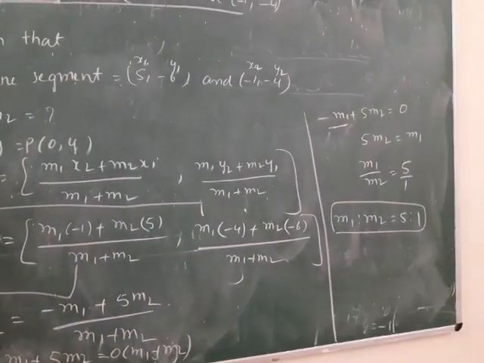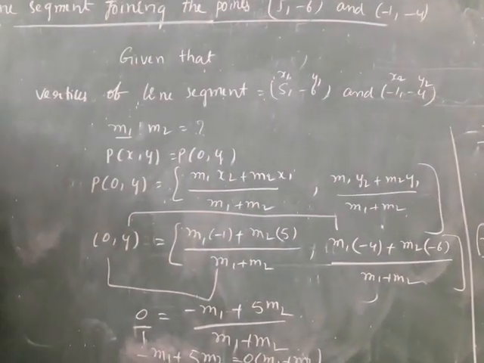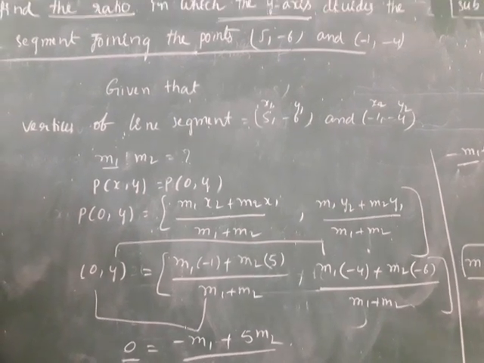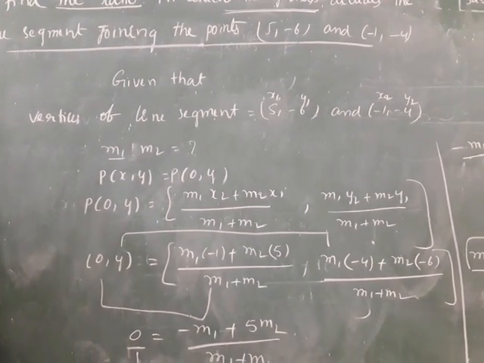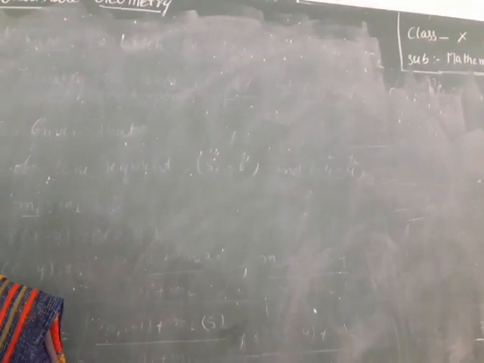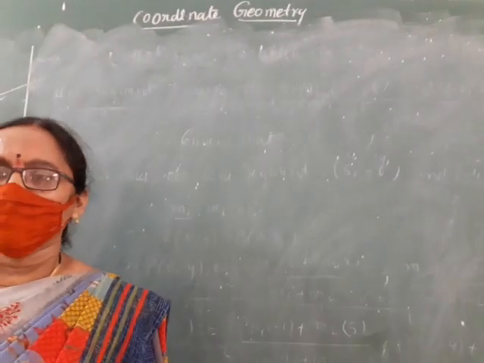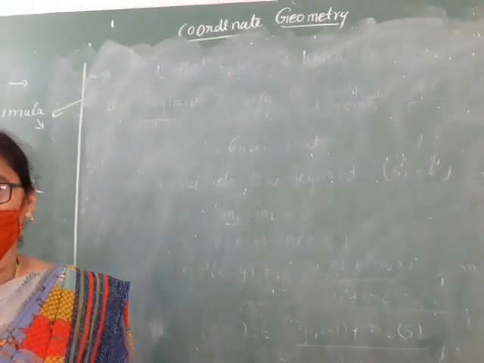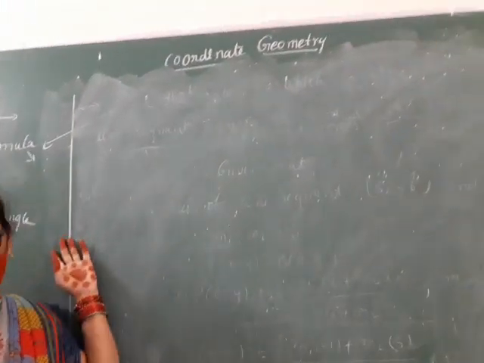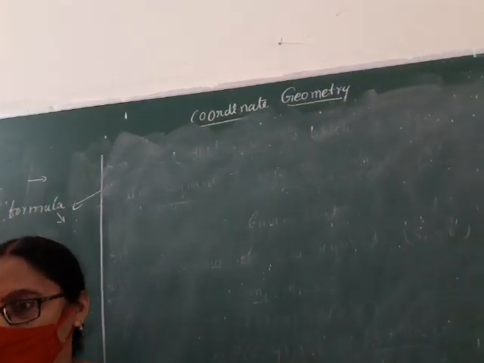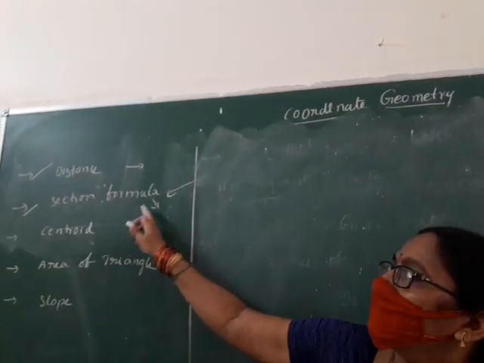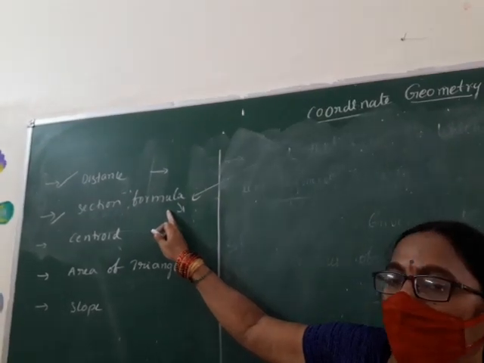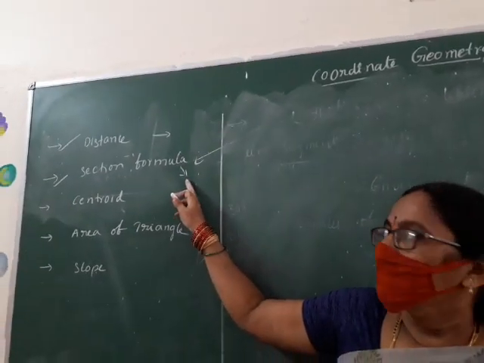Okay children, do you understand? Did you note down? Can I rub? Children, do you all understand the class? Today's class, what did we learn? Centroid and section formula, trisectional points of a line segment.